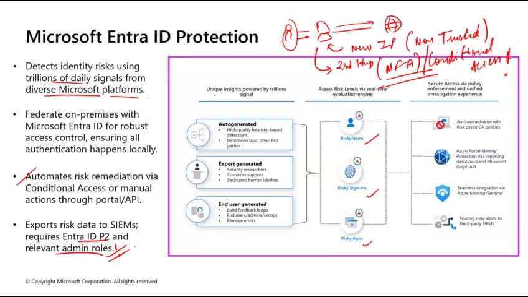First is unique insights powered by trillions of signals, whatever is there in your system. Then assess risk levels via a real-time intelligence evaluation engine. Is it a risky user, sign-in, or risky application? Then how do we secure this access via policy enforcement? See, this is important: policy enforcement, unified investigation experience. First is auto remediation with risk-based conditional access policies.